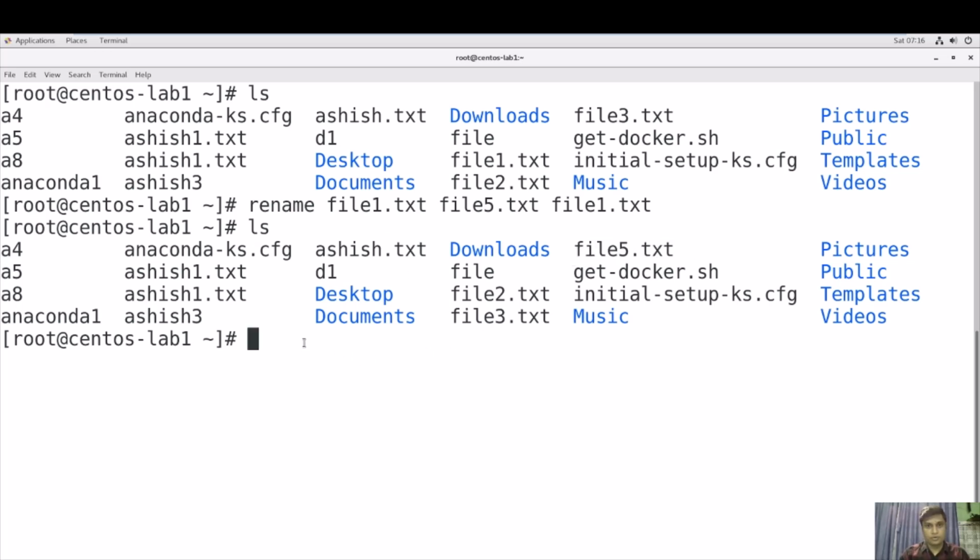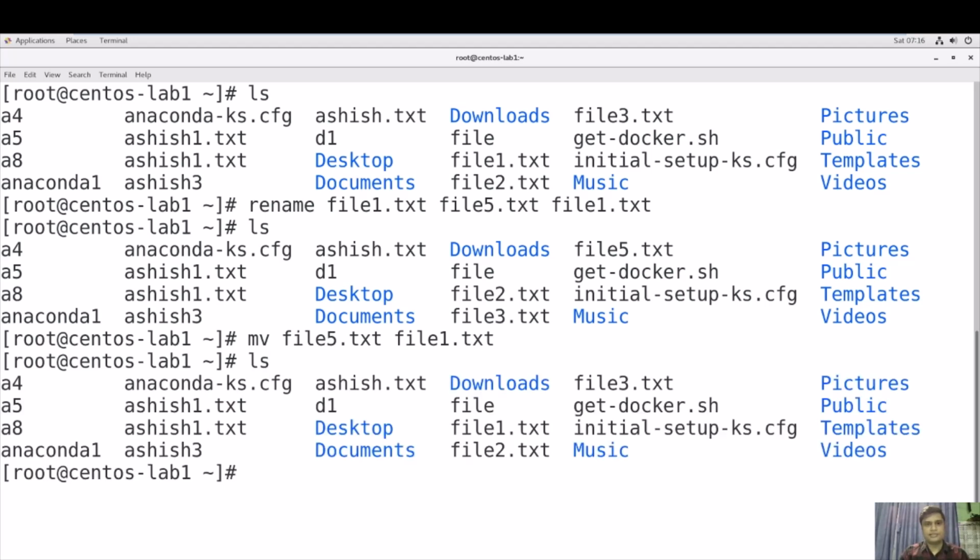Another way to rename the file: I will again change this file5.txt to file1.txt by another command. So I will use the mv command. See, file5.txt, right, to a new file, file1.txt. Now if you press enter and do ls, you can see that you have file1.txt, right? You will not see this file5.txt. So this file5.txt is renamed to file1.txt.